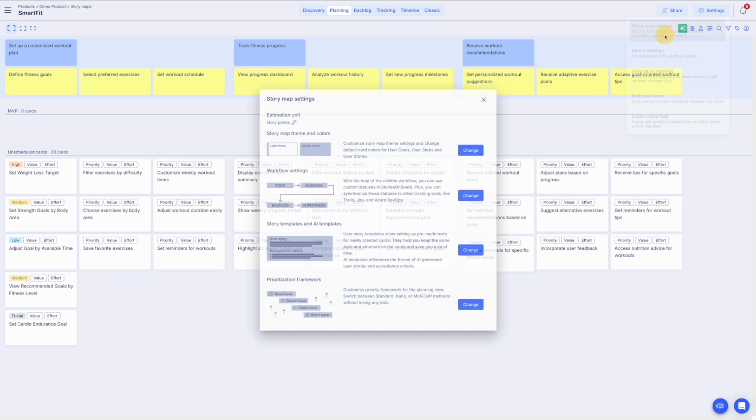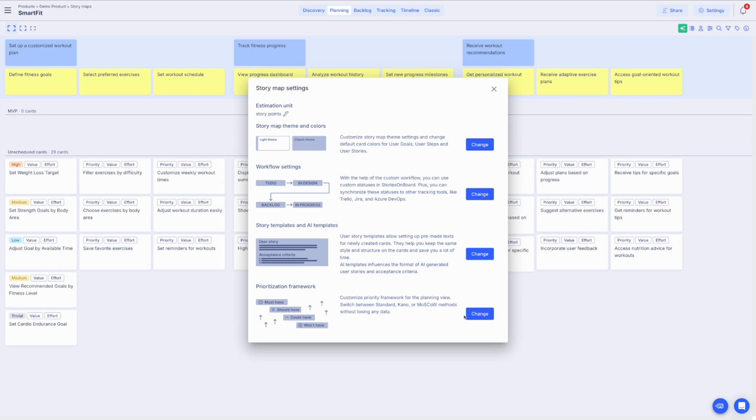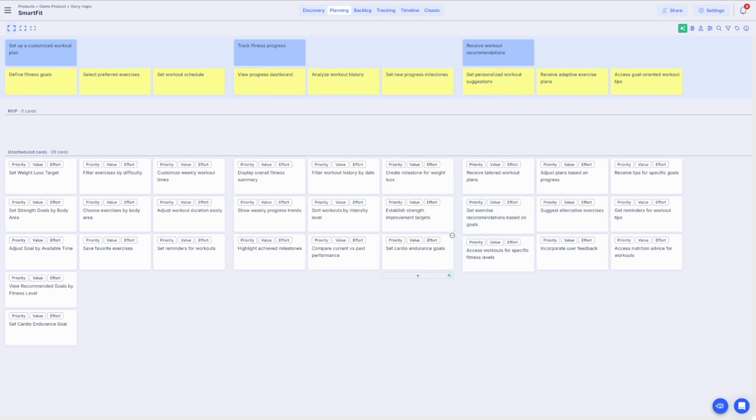Next, let's use the Moscow method, which classifies stories into must-have, should have, could have, and won't have. Setting a weight loss target will be a must-have since most users will expect this core feature. Setting strength goals is a should-have because it's valuable, but not vital for every user.